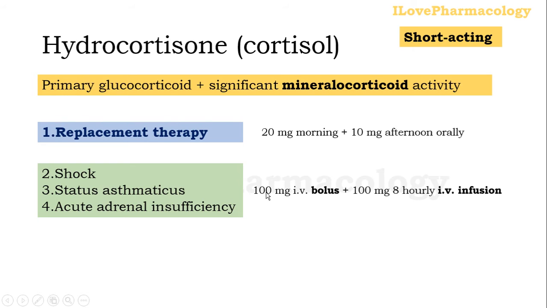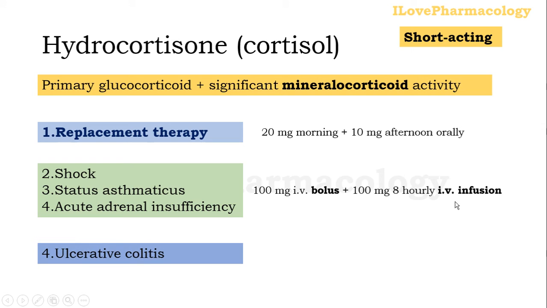The dose is 100 milligram, given as an intravenous bolus followed by 100 milligram 8th hourly IV infusion. And it can be used in ulcerative colitis in the form of enema as well as topically.